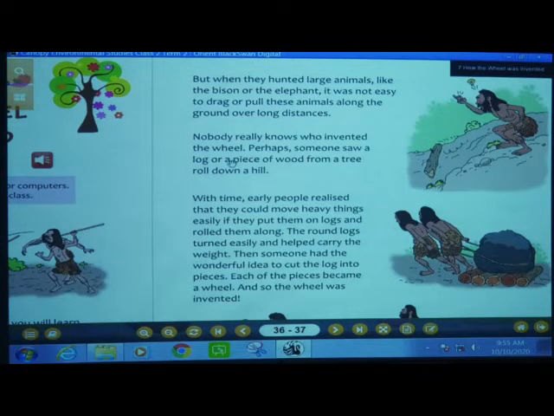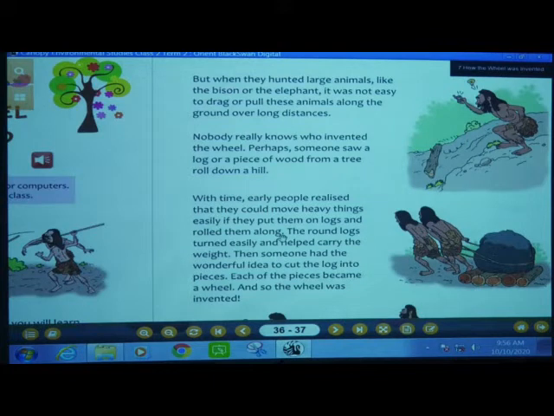Now, one day, one man was sitting. While he was sitting, he saw that a log of wood was coming from the tree and rolling down a hill. Then what did he do? With time, early people realized that they could move heavy things easily if they put them on logs and rolled them along.